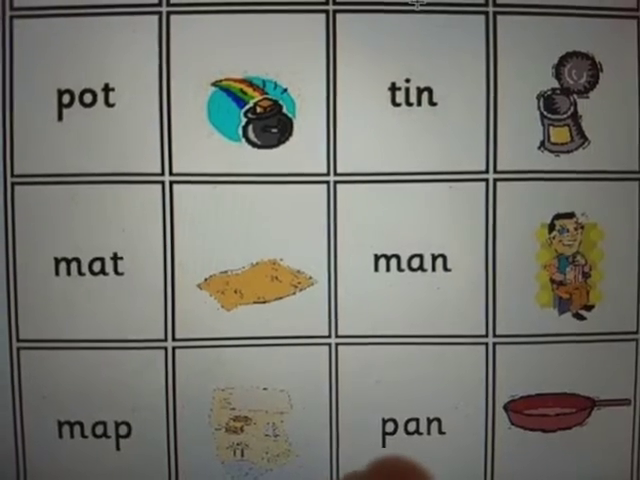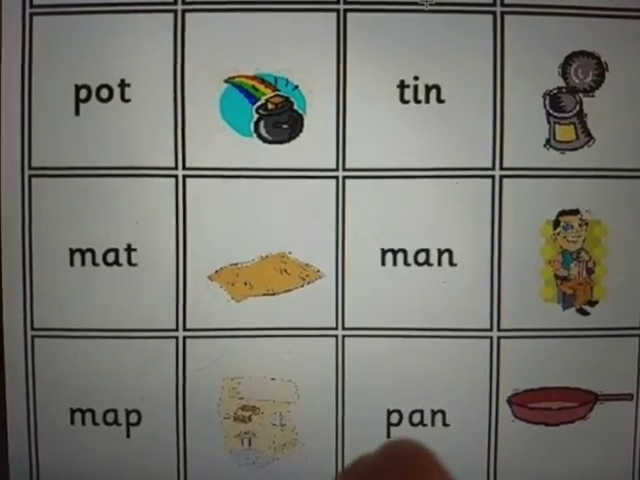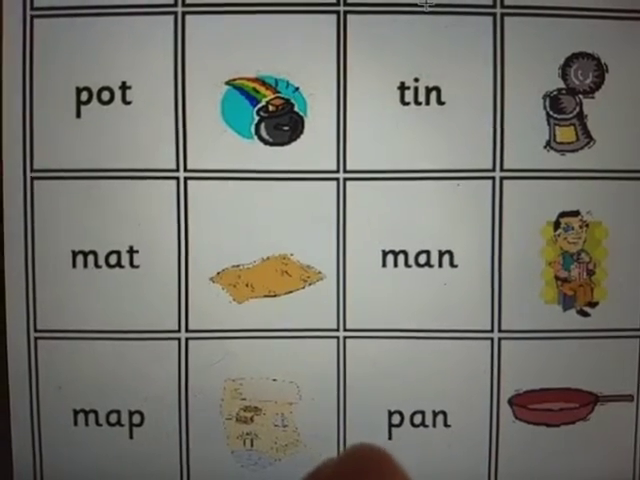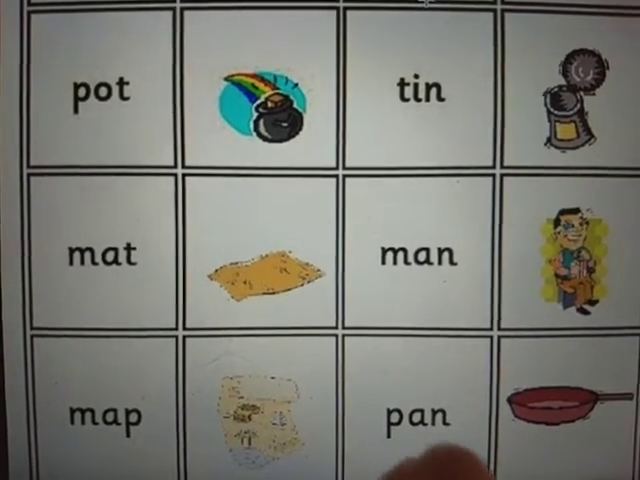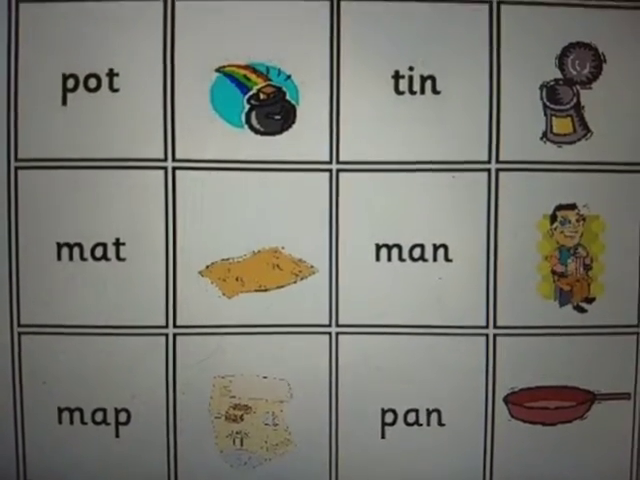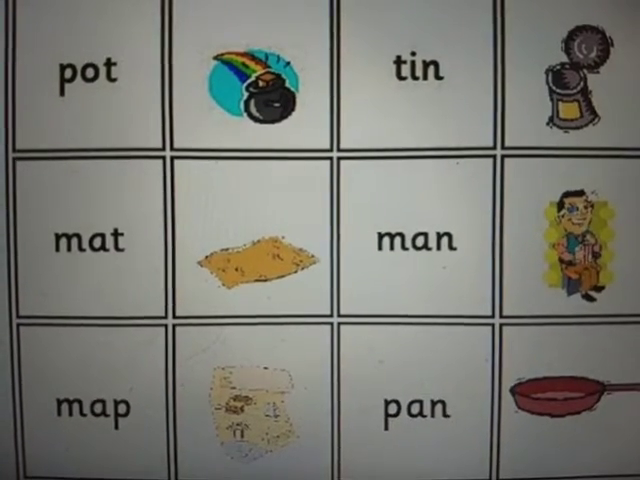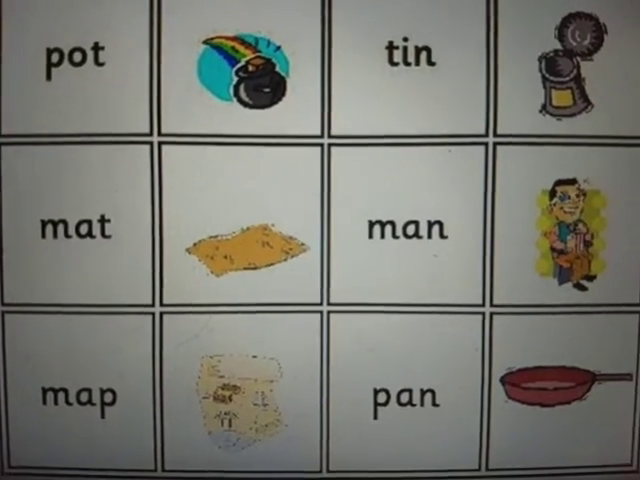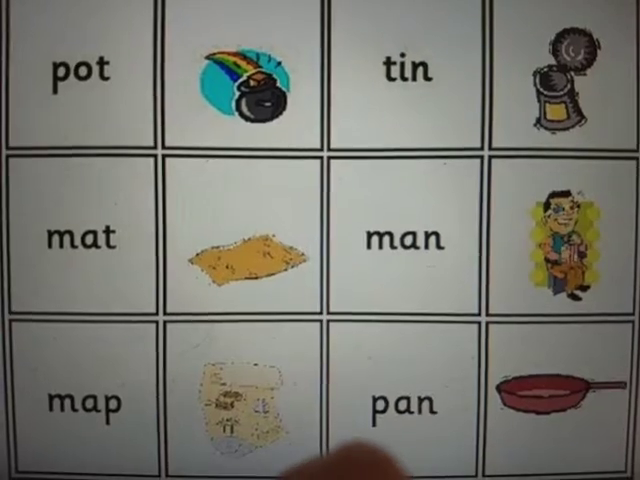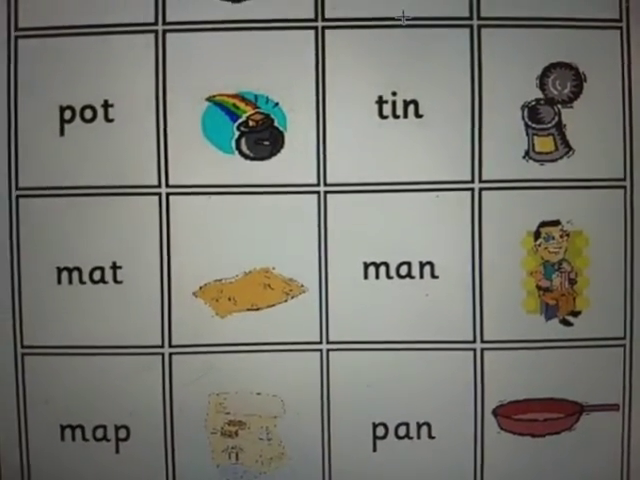Yes, let's take this one. It's a picture of a pan. Pan. Now in the word pan, what is the starting sound? What is the beginning sound? Pan. Yes, the first sound in the word pan is p. Yes, that's the beginning sound.